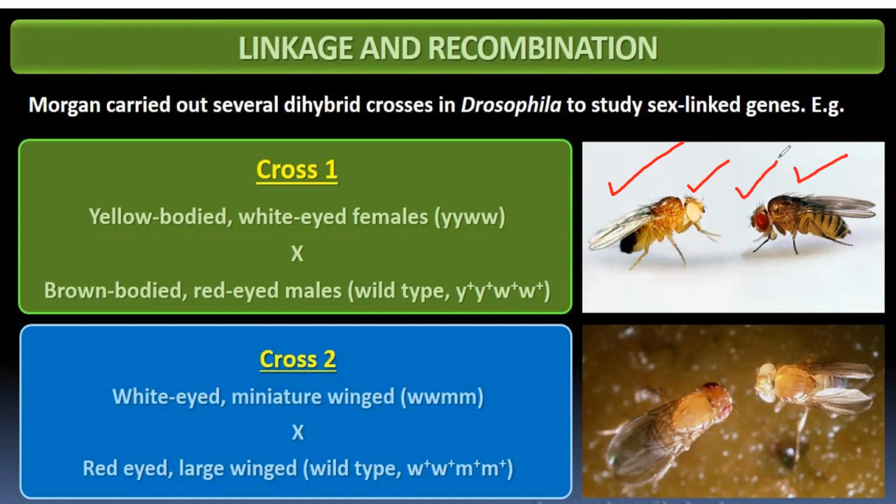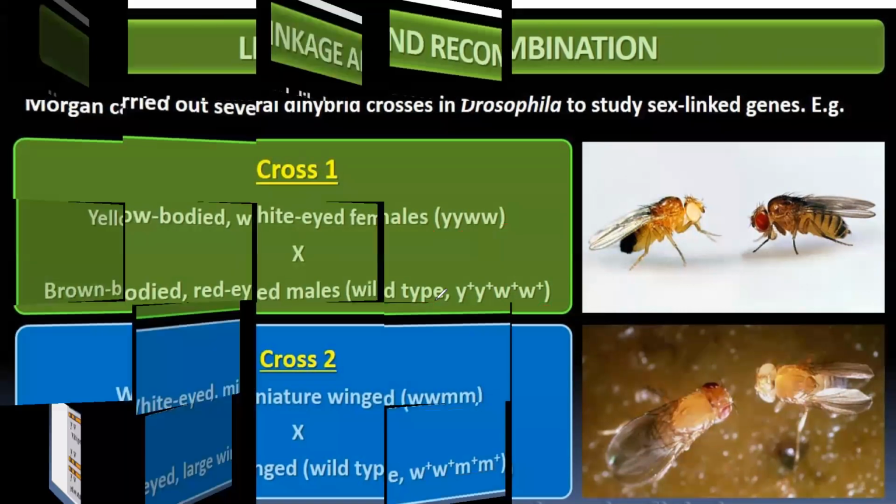On the other hand, the other cross was between white eye and miniature wings with red eye and large wings. So these were the two crosses that were done. Morgan did many crosses, but one example is given here, and the genes are also written over here, right? This one is mutant. The wild type and the mutant are given to you.